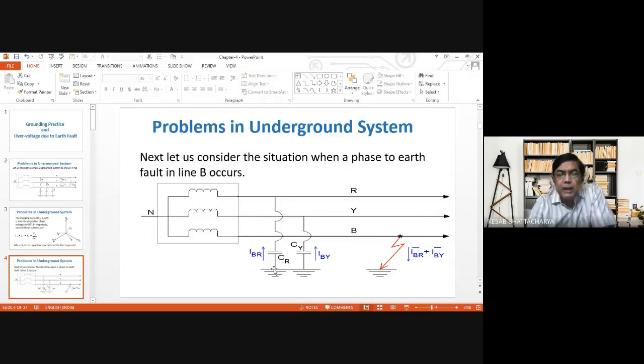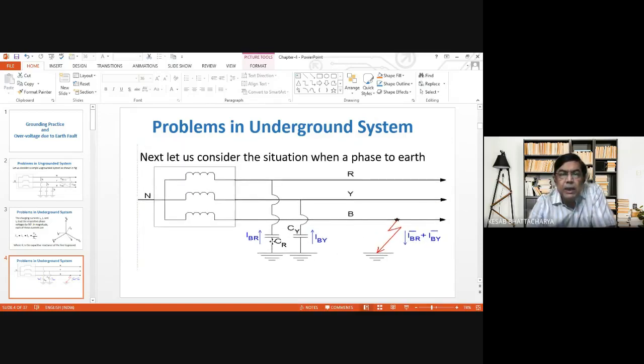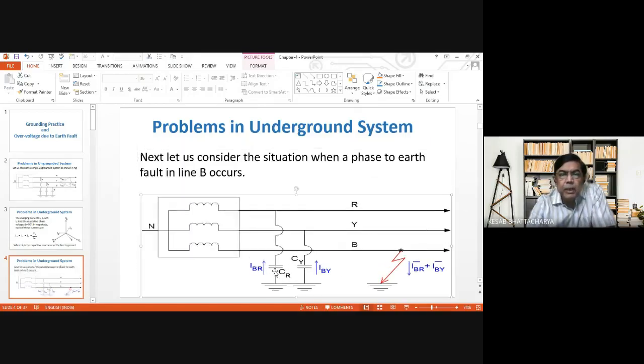Earlier, when there is no fault in the system, the voltage that drives the current to the capacitor CR is the phase voltage.